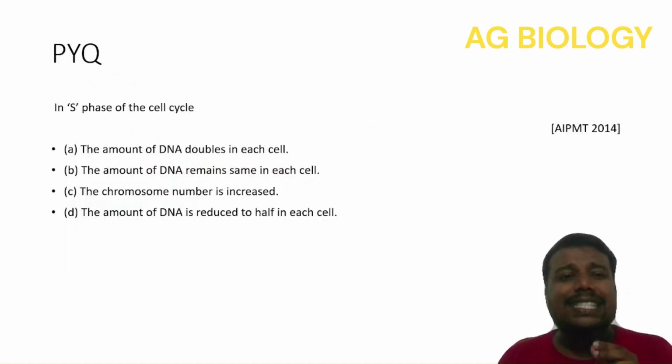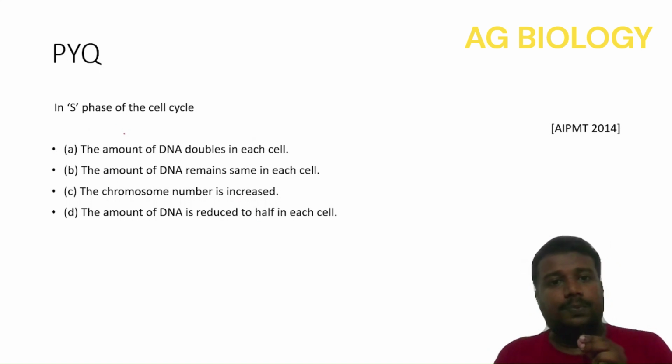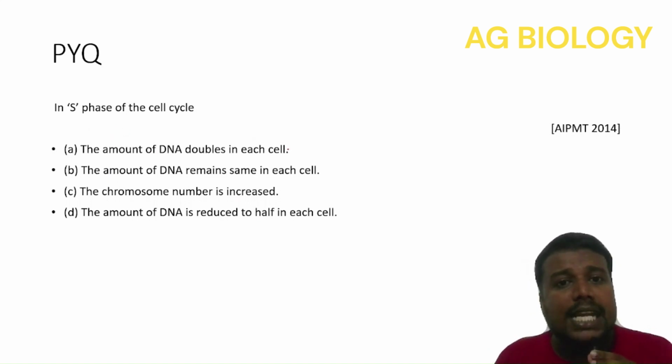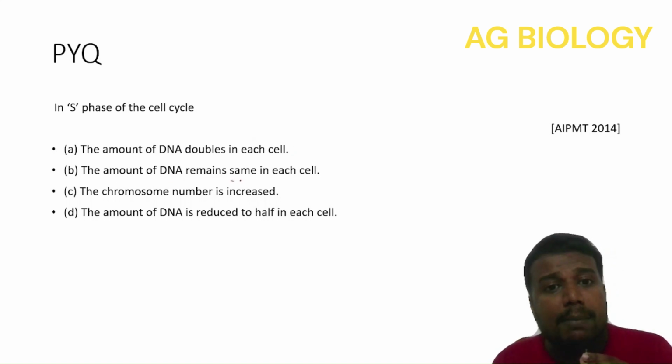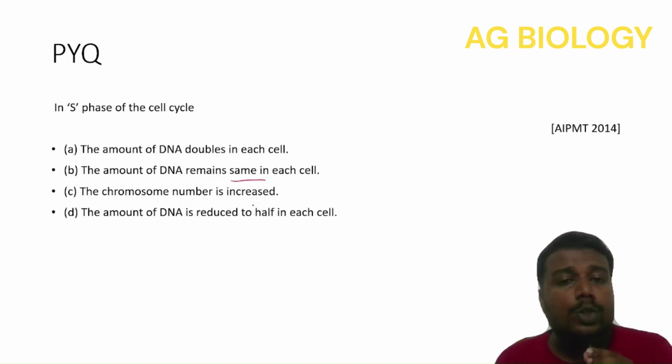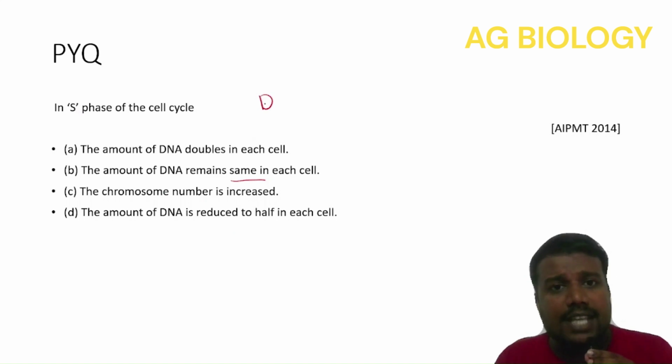Now we will examine some of the questions that were asked in previous years. In S phase of the cell cycle, the amount of DNA doubles in each cell. The amount of DNA remains the same. Chromosome number is increased. Amount of DNA is reduced to half. What is S phase? S phase is the synthesis phase. So during S phase, DNA replication or duplication happens.